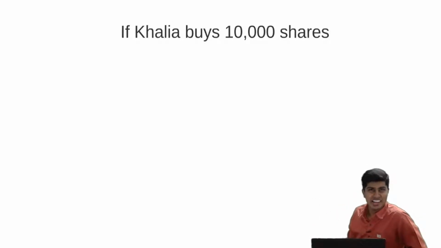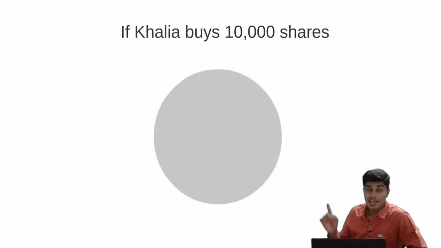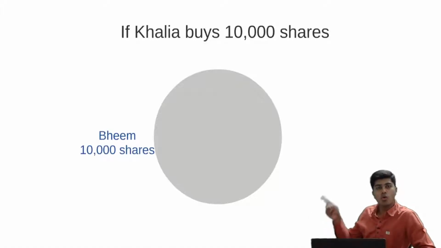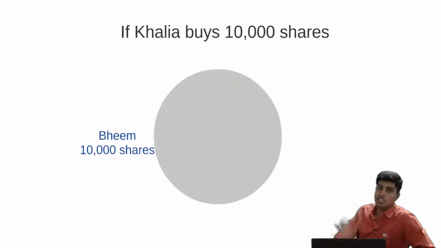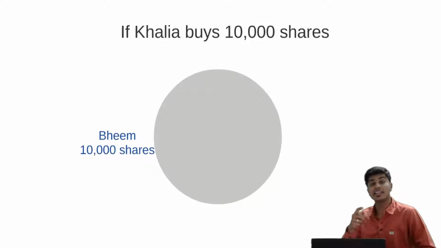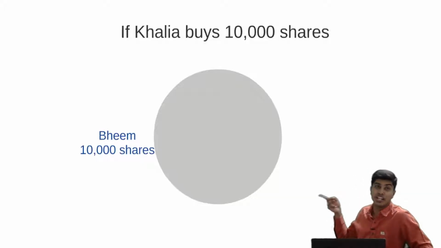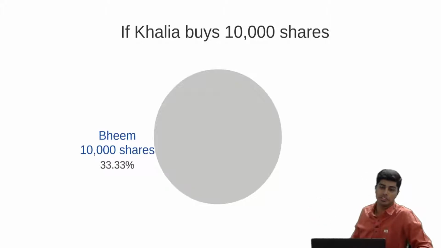Shares are issued to someone from another village or someone from the same village who's not good. Maybe like Kalia. In that case, Kalia buys 10,000 shares which are issued by Dholakpur Limited. Now, the entire shareholding of the company is no more 20,000 shares. It is 30,000 shares, because it was 20,000, plus 10,000 shares are issued. Bheem now holds 10,000 shares, but it is not 50%. Previously, he held 10,000 out of 20,000, so it was 50%. Now he holds 10,000 out of 30,000 shares, so his shareholding percentage has dropped to 33.33%.